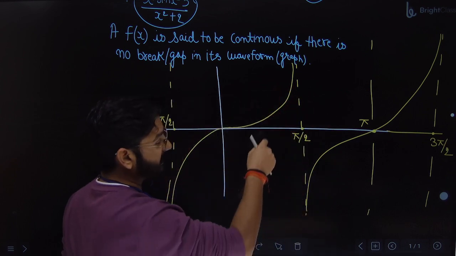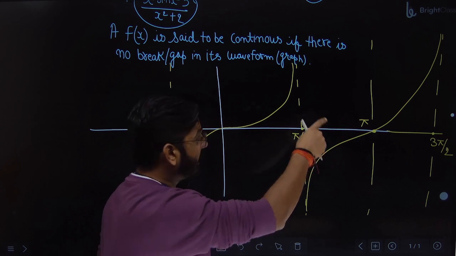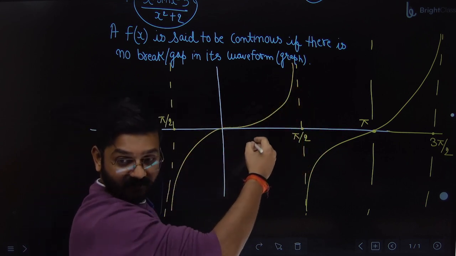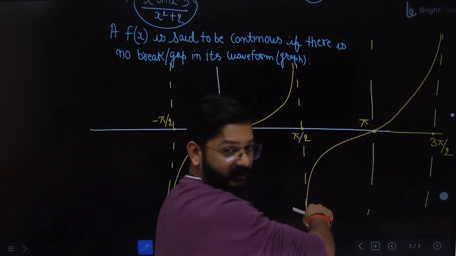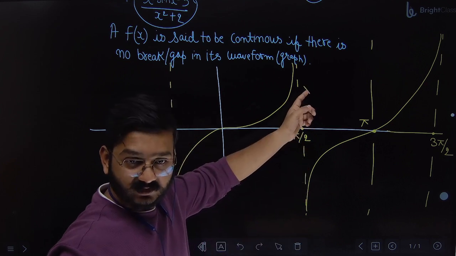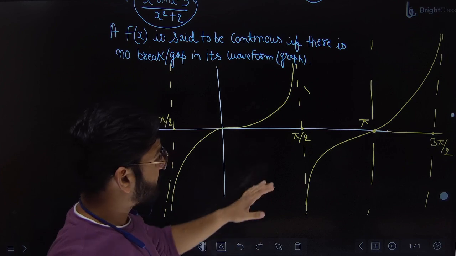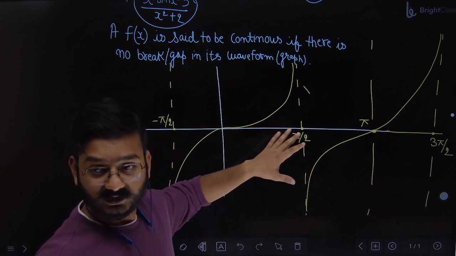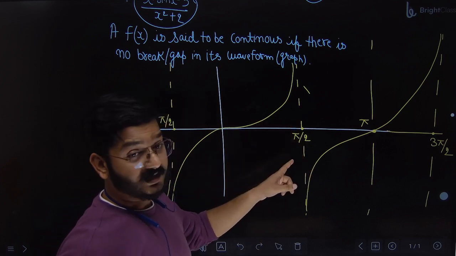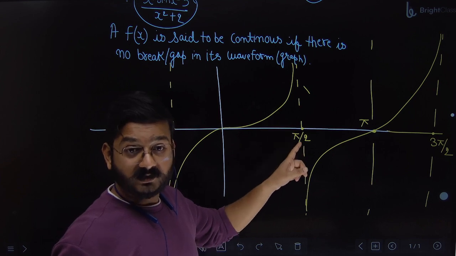You can see that. Can I draw the graph in a single go? No. I have to draw it, lift my pen, and then again draw it, because there is a break in the graph. If there was continuity, you could draw it in a single go. So is this a continuous function or discontinuous? Discontinuous. At which angle? Odd multiples of pi by 2.